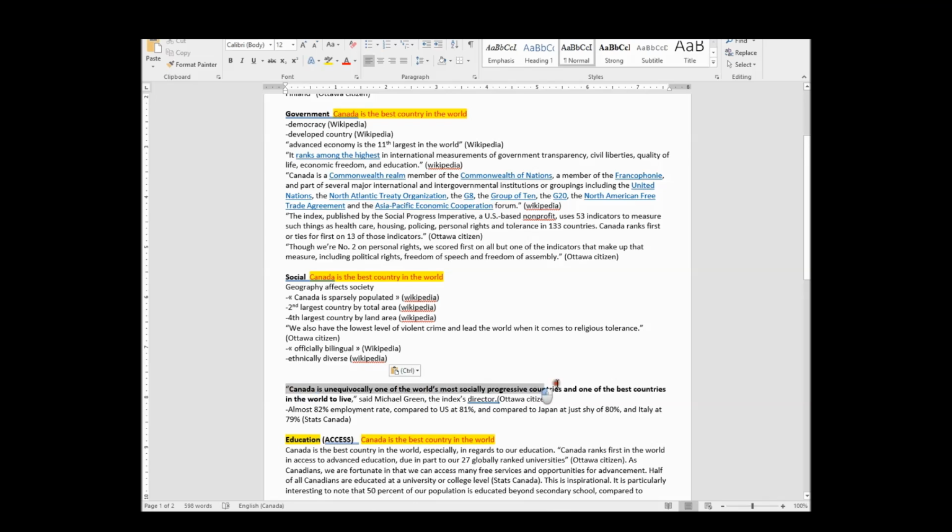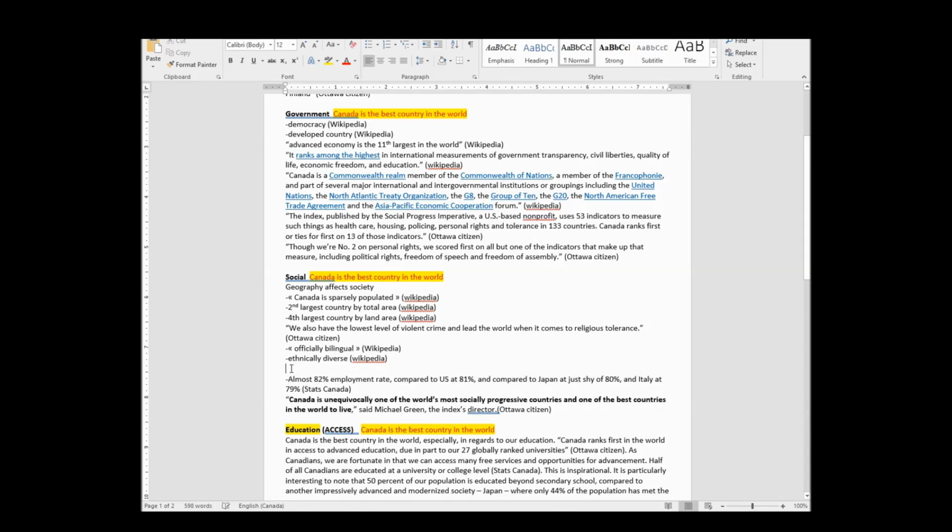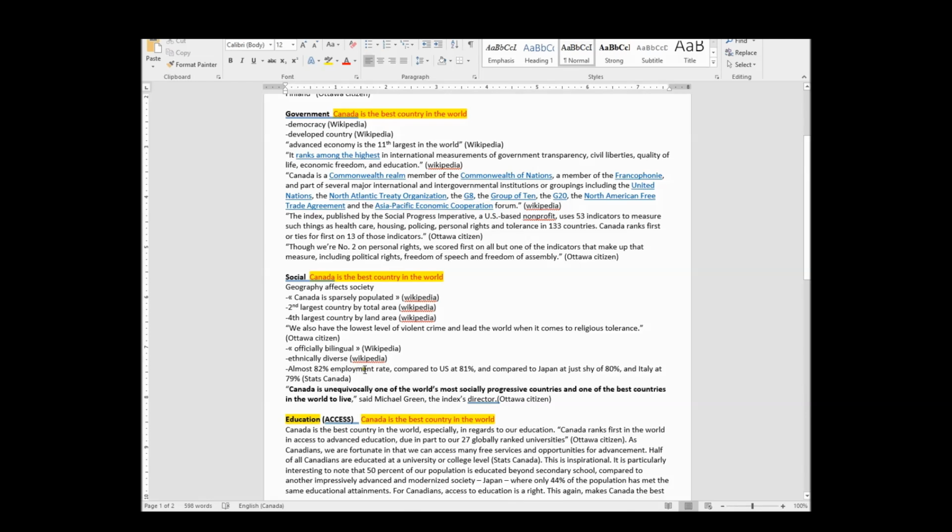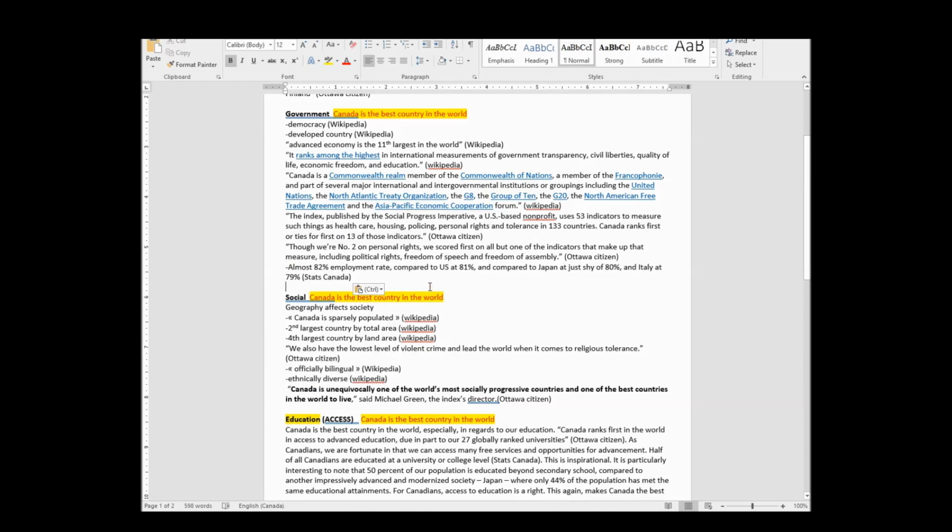And then again, I really like this fact. It's nice and strong, so I'm going to end with this fact, which then, let's just see if this makes sense, having this fact in here with an unemployment rate. This doesn't. As you guys can see, that's weird. It's weird to have this shoved in here. So let's put it in government, and we'll deal with it when we get to government.